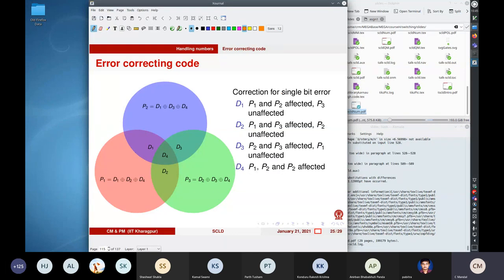So what you find is that if there is an error in the data, at least 2 parity bits will be affected, all right? At least 2 parity bits will be affected. So what are you going to do? What is the basic scheme?